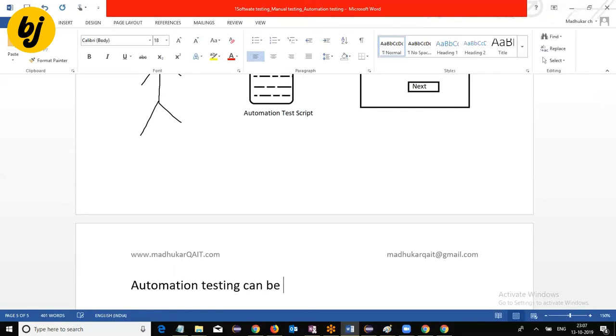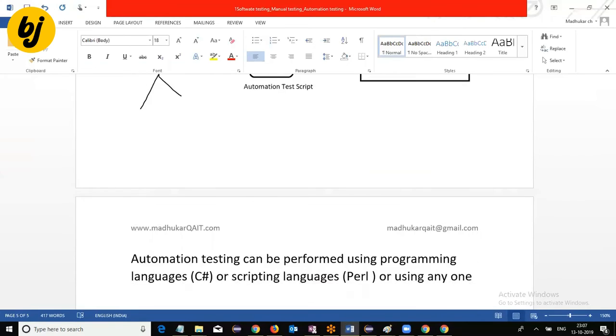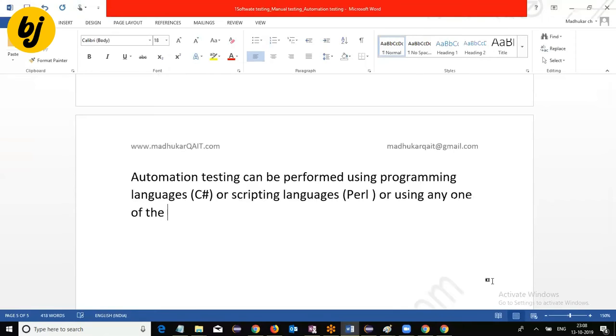Automation testing can be performed using programming languages like C#, or scripting languages like Perl script we can use, or using any one of the third-party automation tools like Selenium or QTP, EFT. The latest version is EFT.